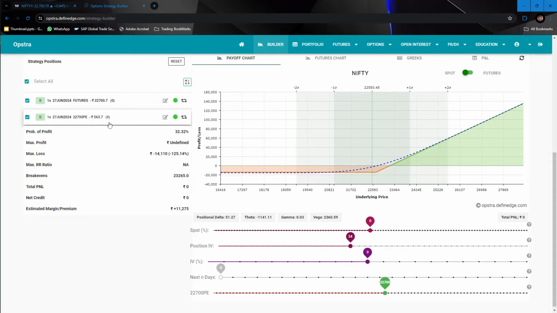If you are trading in a low VIX environment, obviously the loss will be less. If you are trading in a high VIX environment, obviously the loss will be more. So whenever the loss is less, your profit will be less. Whenever your loss is high, your profit will be high. This is the strategy. So if you are really interested to trade in futures and options, then opt in. Otherwise, please don't opt in.